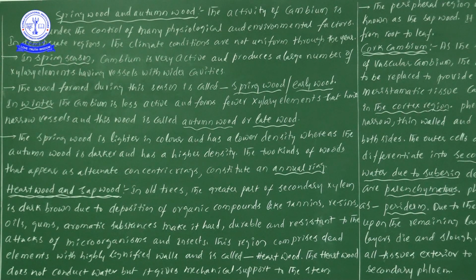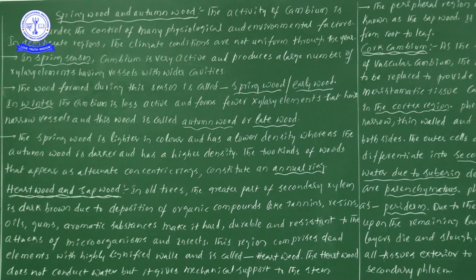Now, the spring season point of view. What is happening in the spring season? Cambium is very active. The cambium present between the xylem and phloem, we call cambium. In spring season it is very active and produces a large number of axial elements, xylem elements only, having vessels with wider cavities, or wider lumens.